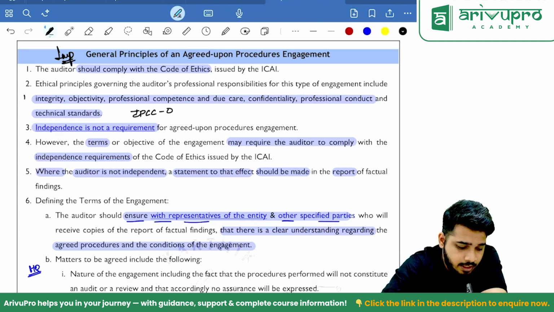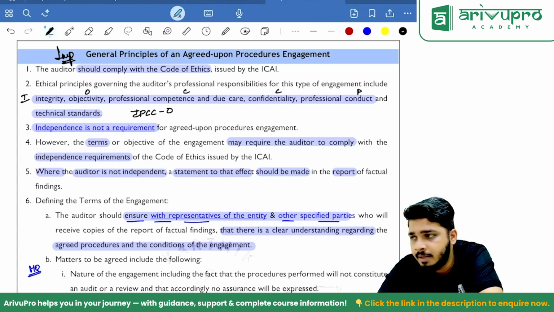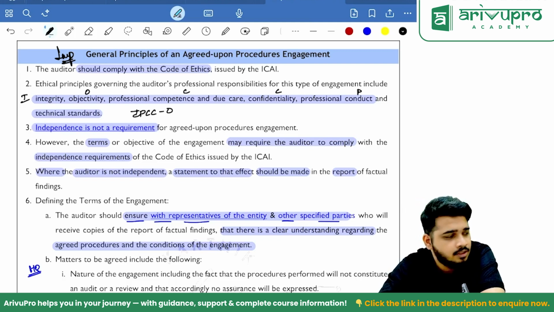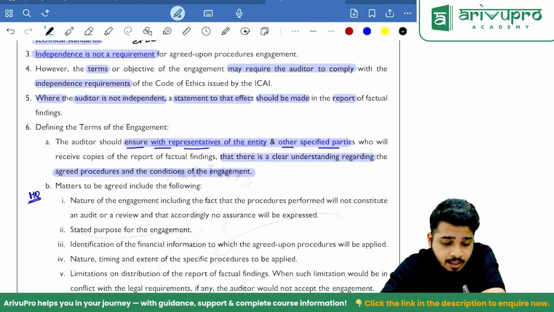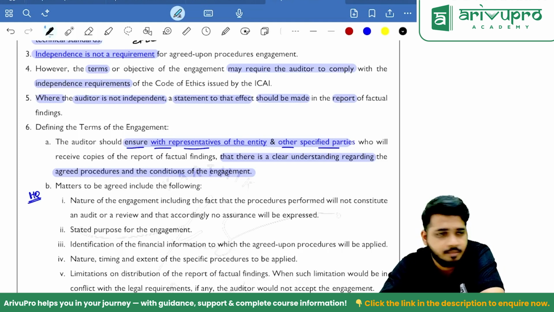What is IPCCO? Integrity, professional behavior, then professional competence and due care, confidentiality and objectivity. IPCCO should be there, just that independence is not required. However, the terms or objective of the engagement may require the auditor to comply with the independence requirement issued by ICAI.